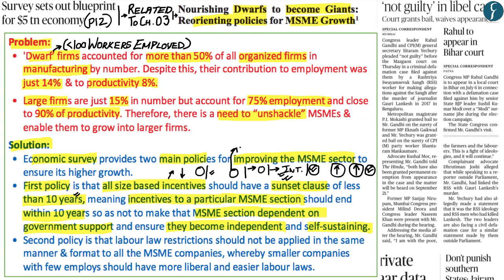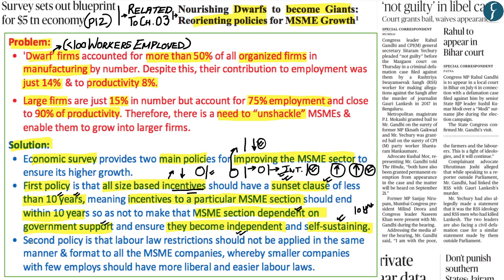Therefore, according to the economic survey, such incentives create a problem whereby, rather than providing measures so as to improve the growth of the MSME section, it has the opposite effect, whereby it acts as a limitation on the growth of the MSME sector. And it is within that context that the economic survey has said that there should be a sunset clause whereby incentives given to the MSME sector should be withdrawn after 10 years so as to ensure that the MSME companies do not become dependent on government support and take measures by themselves to become independent and self-sustaining within a period of 10 years.